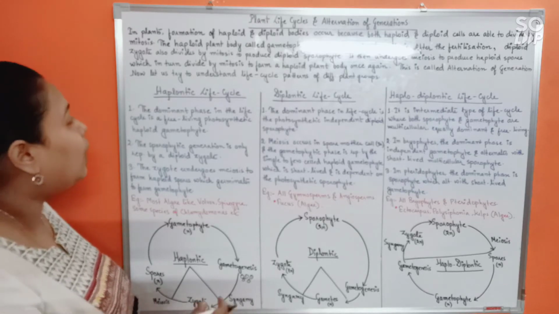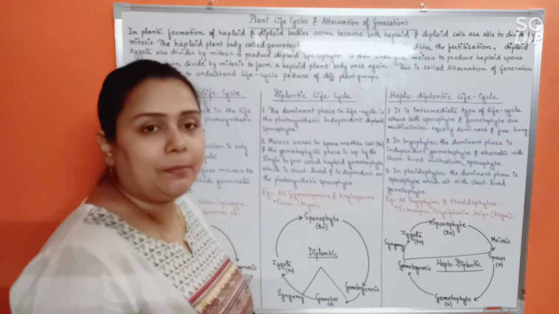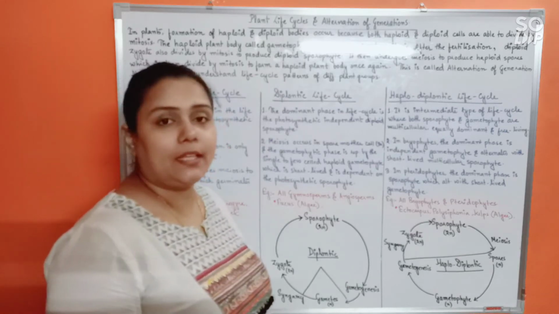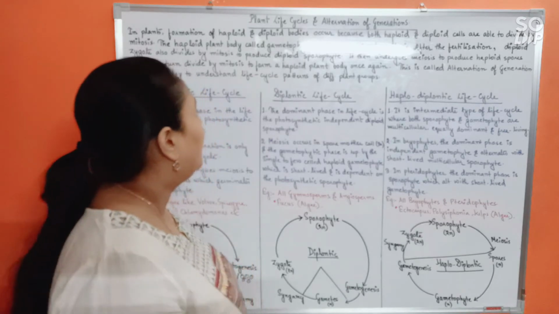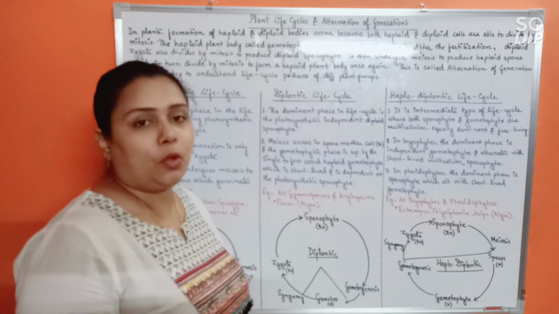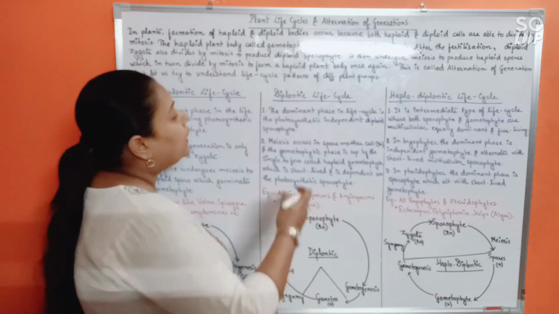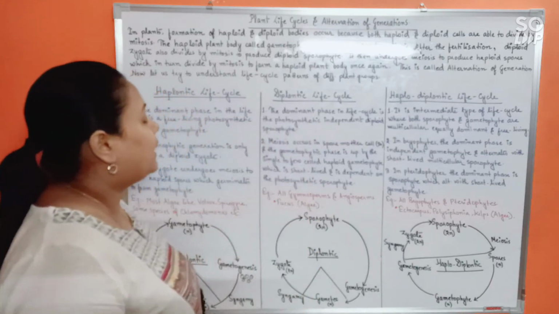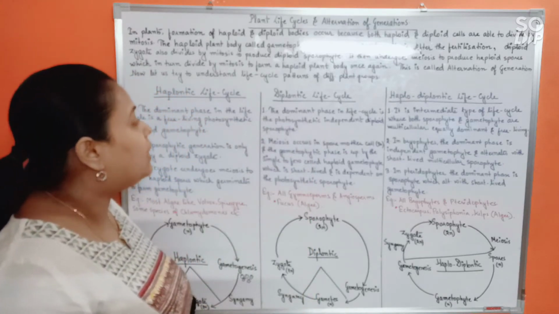Fine. Now, moving to another life cycle pattern, that is diploid life cycle or diplontic life cycle. So here again, you know very well the main plant body is going to be diploid, right? So see here, the dominant phase in the life cycle is the photosynthetic independent diploid sporophyte.